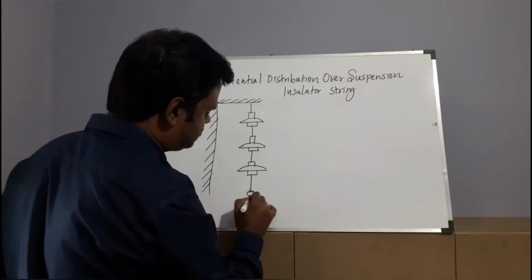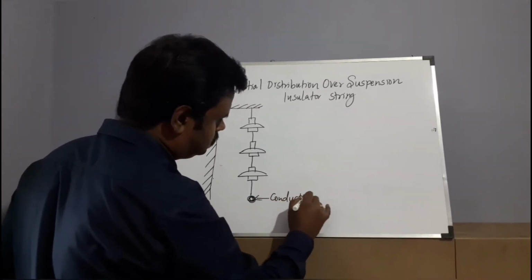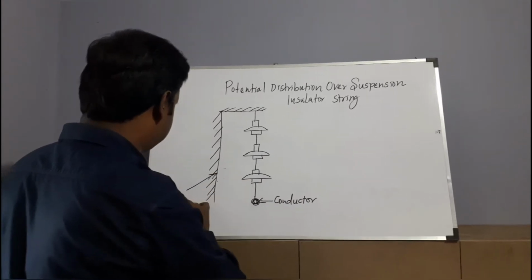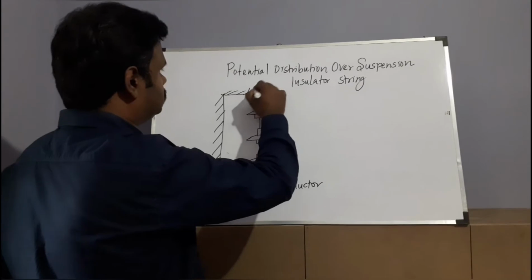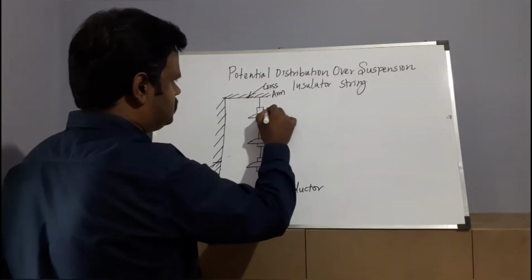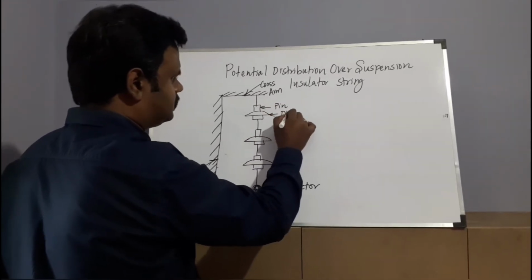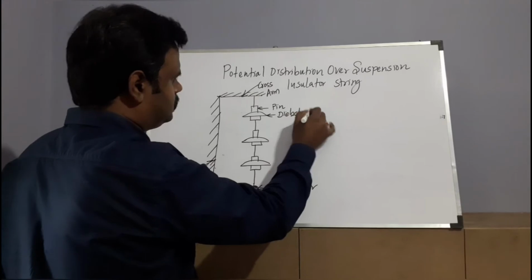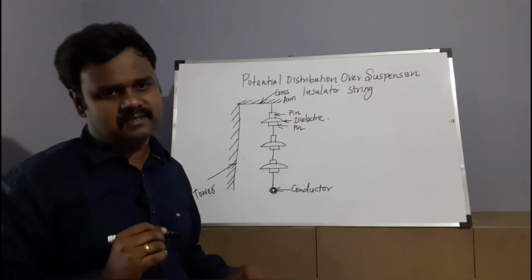So here we are going to place our conductor. Here it is the tower, and here it is the cross arm. This is the pin, and then this is a dielectric. Remember, this is a dielectric, right? And again a metallic pin. So you can see the structure now, right?